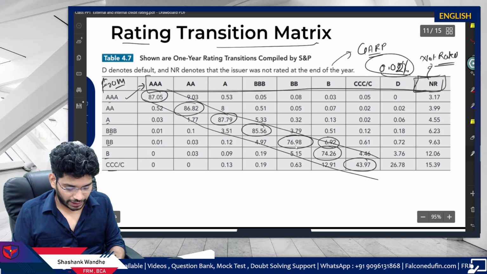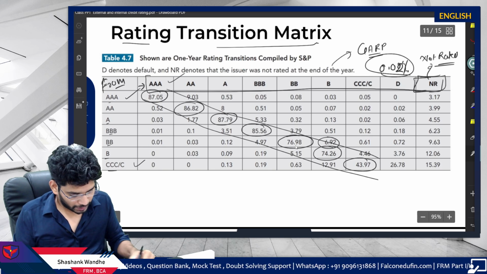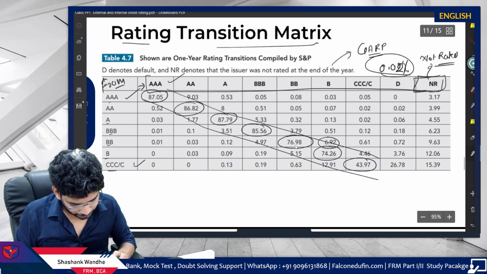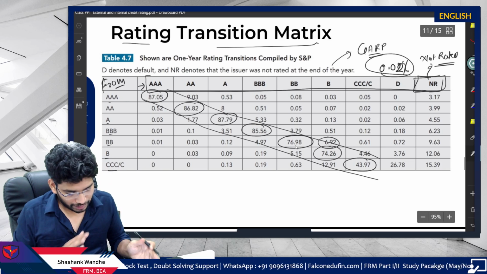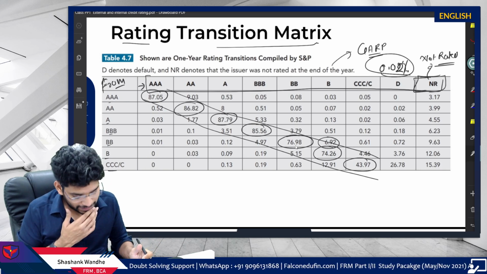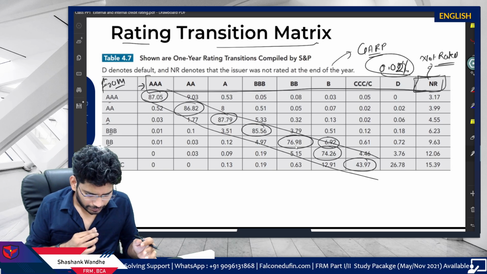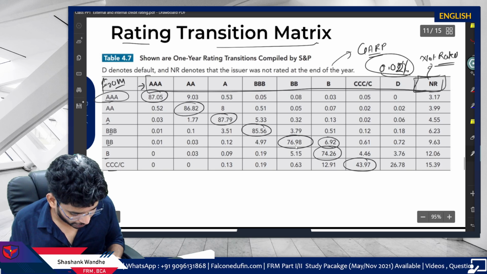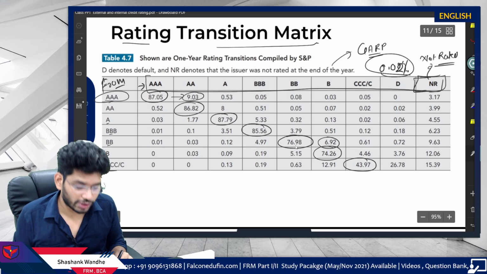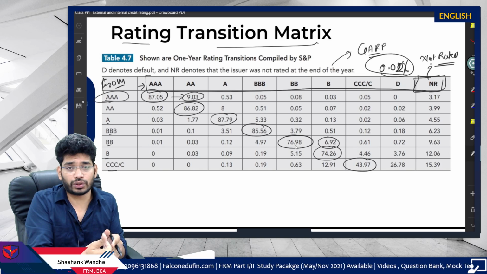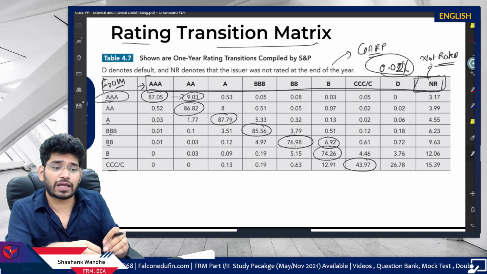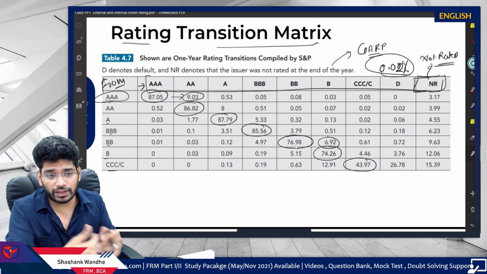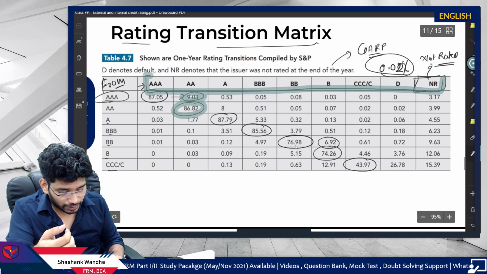So triple A to triple A, triple C to triple C. So maintaining always has the highest probability, and then downgrade and upgrade have lower probabilities. So we can draw the inference that there is a very high probability that a triple A firm will get downgraded to double A, which is 9.03%. So the probability is very high that the rating will get downgraded for the particular firm, right?